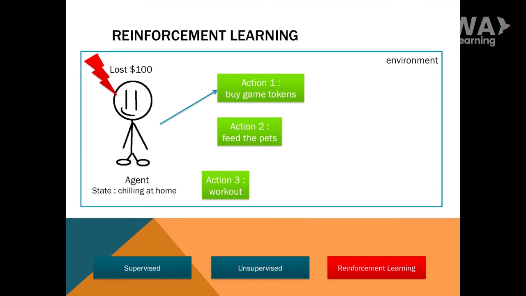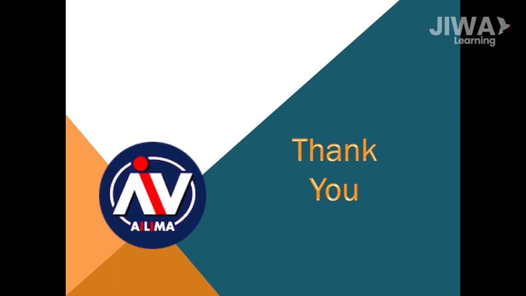In the second example, the agent chooses to work out. After the action, our agent got a reward. His health increased 10 points. In reinforcement learning, our agent learns which action gives the biggest reward in a state and will choose the action in the future. So, it's time to end the quick walkthrough to machine learning.